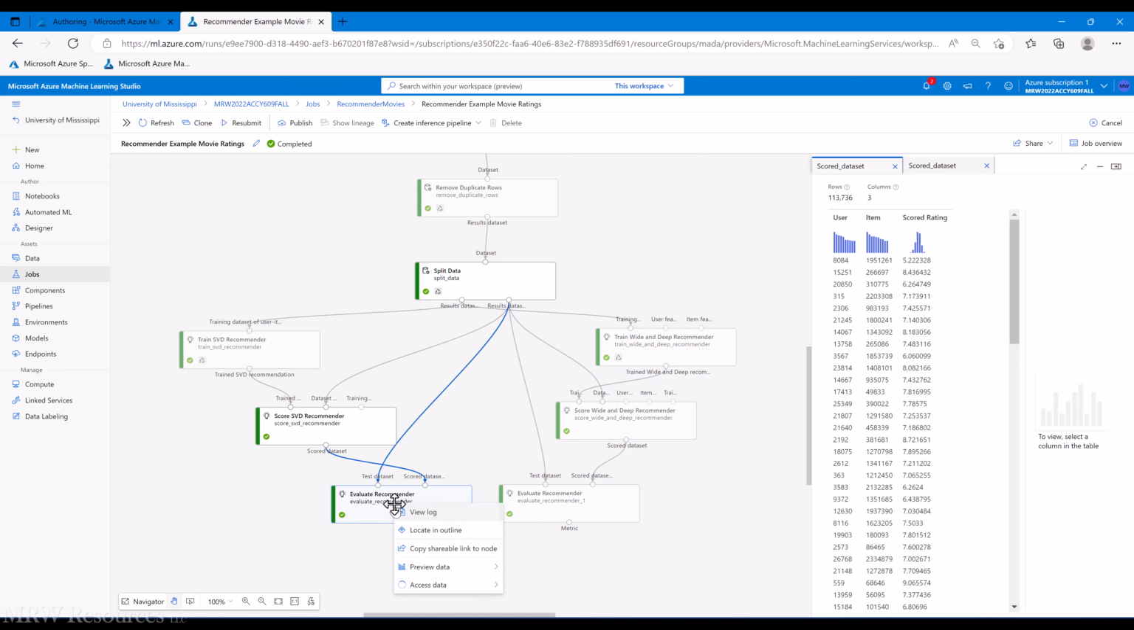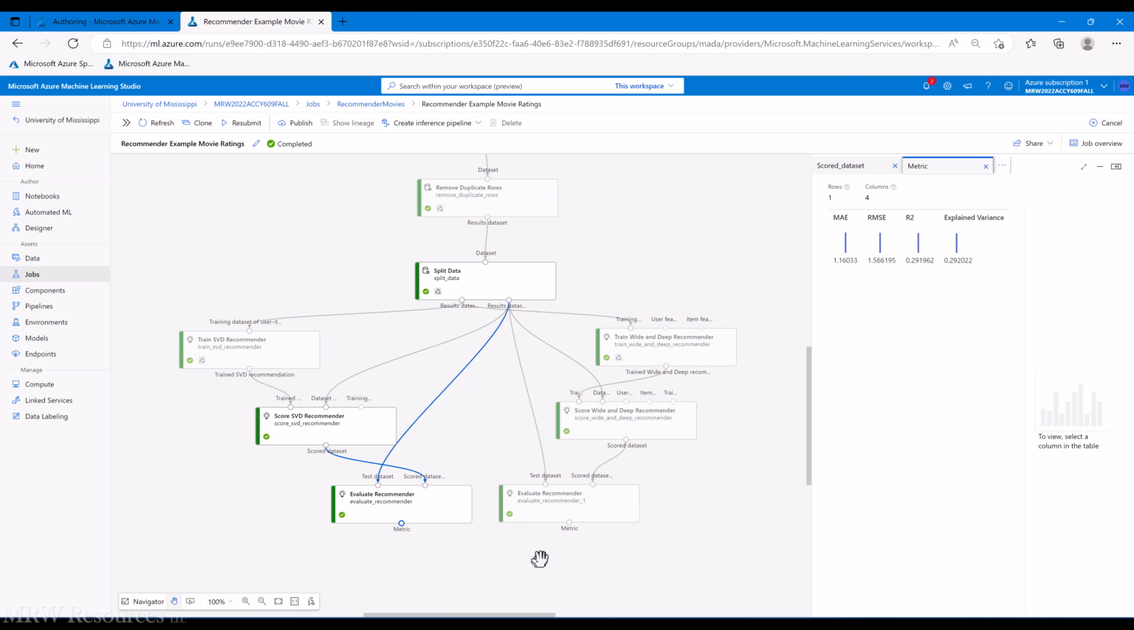All right, so let's go to evaluate. And when we preview, we'll get the metric here. And in this case, we get an R-squared type metric, since this is more of a regression type approach. And we can see the R-squared is not super high. RMSE and MAE, again, are two other metrics, just like we would get with a regression. And so the R-squared is 0.29 in the SVD. Let's see what it is in the wide and deep. Yeah, 0.30, so slightly higher.